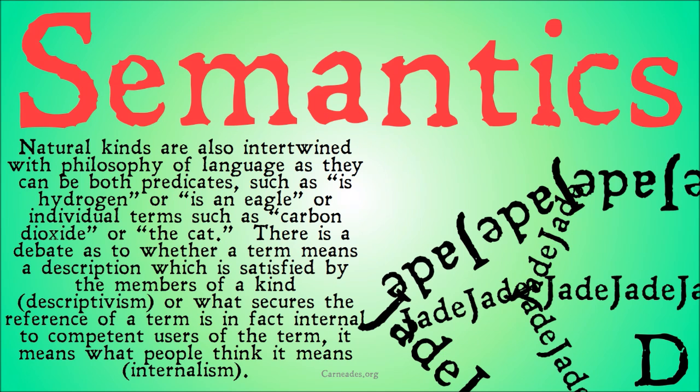There's a debate here as to whether a term means a description which is satisfied by members of a kind. So it's just an objective description which particular members of a kind satisfy, and things that aren't members of that kind don't satisfy. Or what in fact secures the reference of a term, what in fact secures the members of that kind, is not the description itself, but it's an internal component to competent users of the term. Basically, that kinds are what the people that use the word think that those kinds mean. And that's a position called internalism.